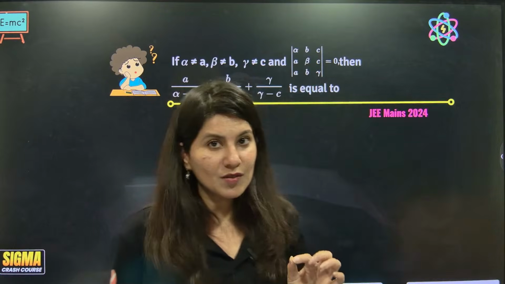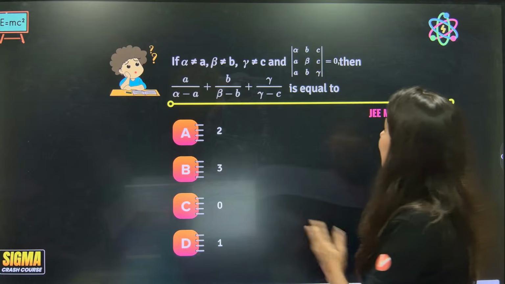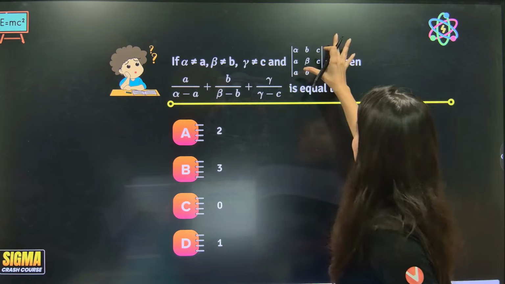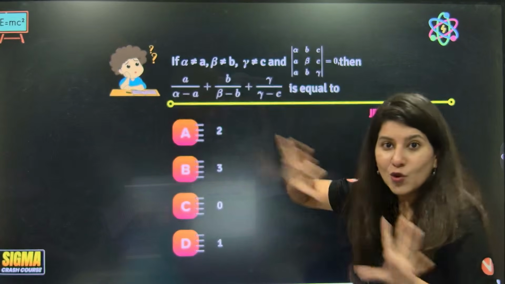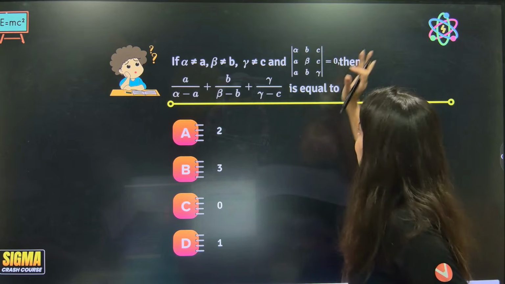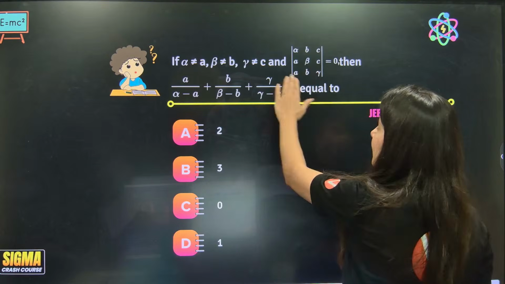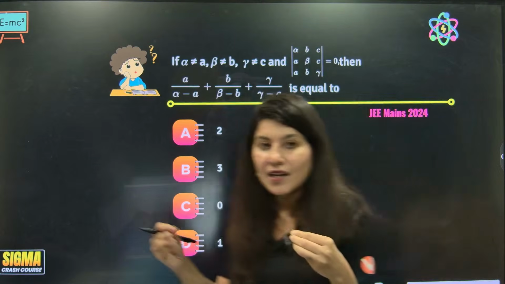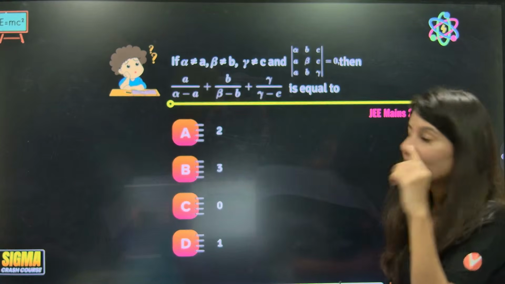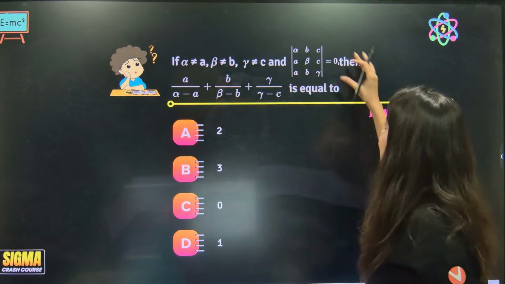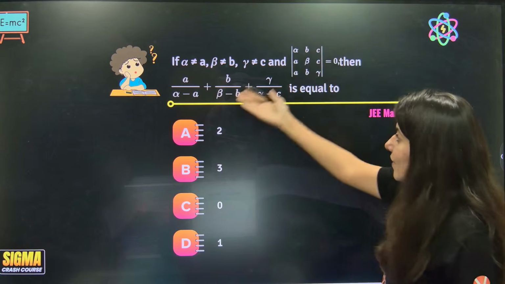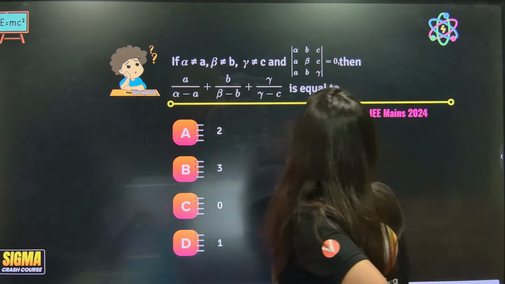Now, can you see this? Again, another question, but the same operation will save you. Okay? So again, this is a determinant and this is the value. No extra information is given in this question, directly you have to just solve this determinant. But if you open this determinant right now in this situation, you will be frustrated. Trust me, you try it, you will not get anything. So first of all, before opening, make this determinant ready to open.